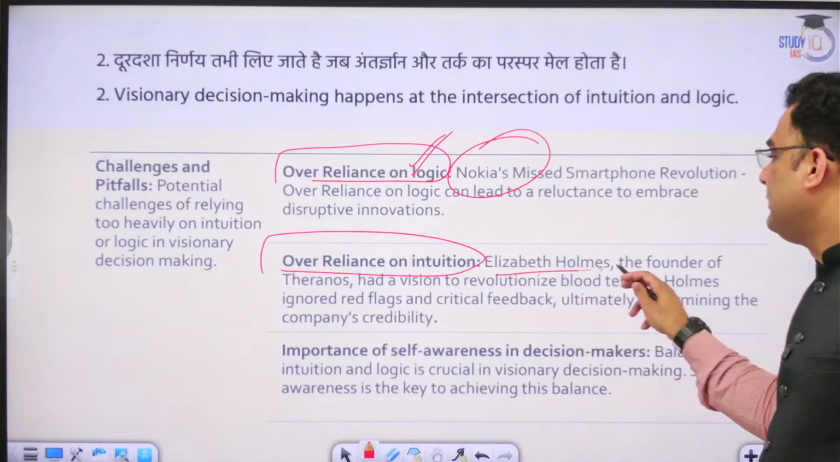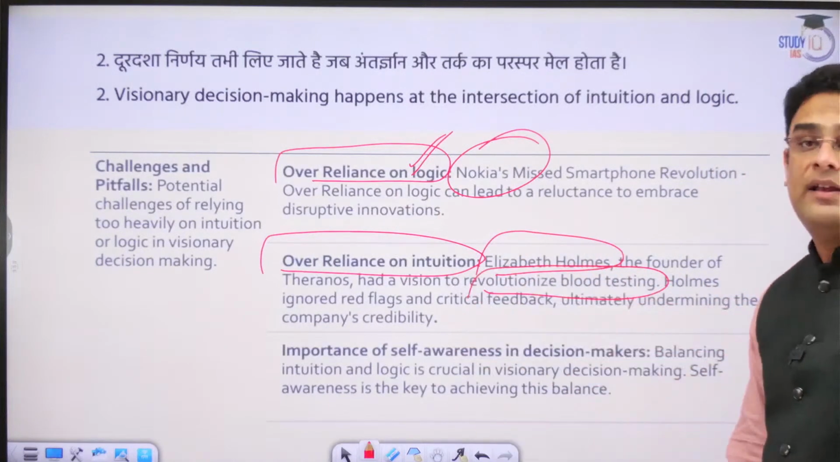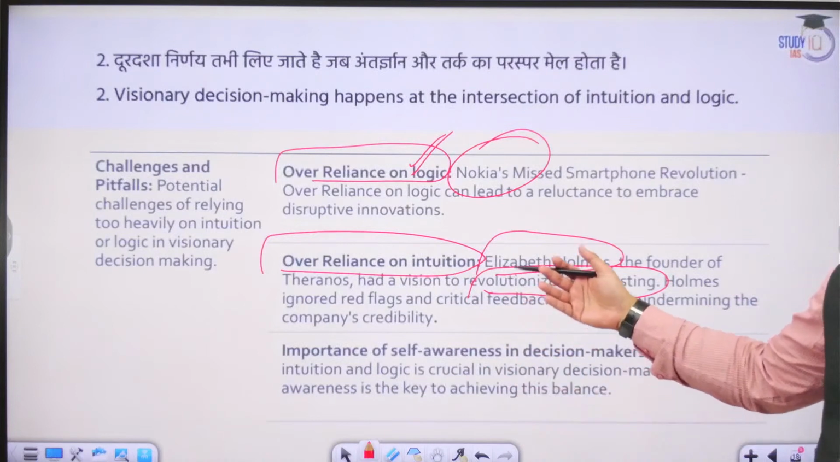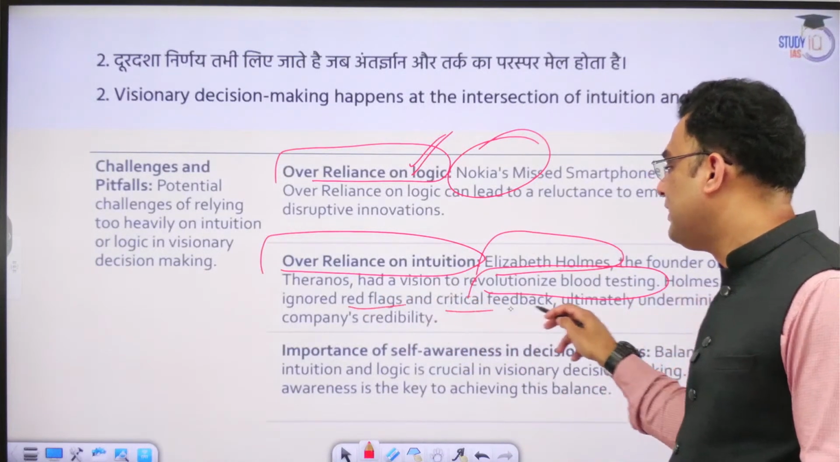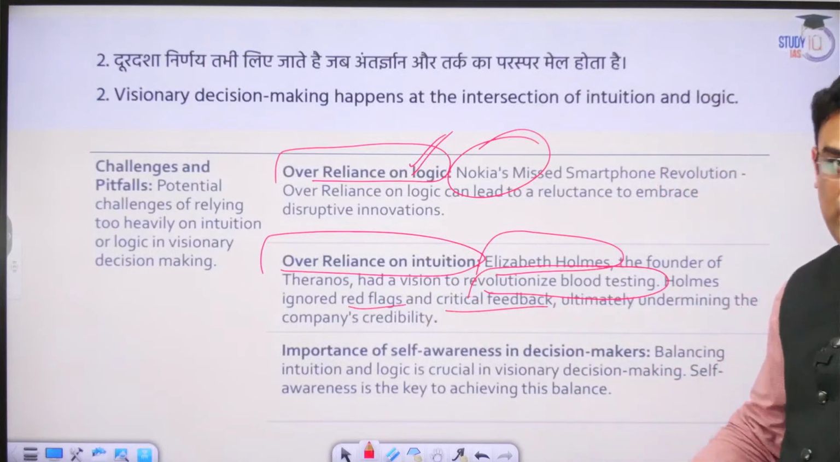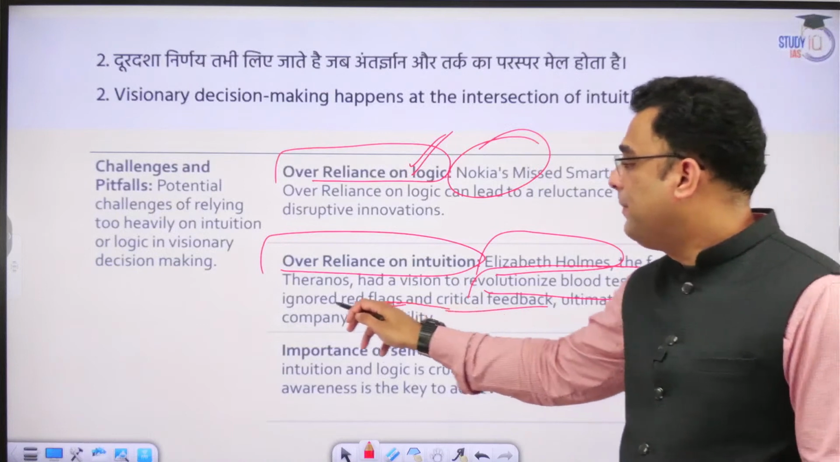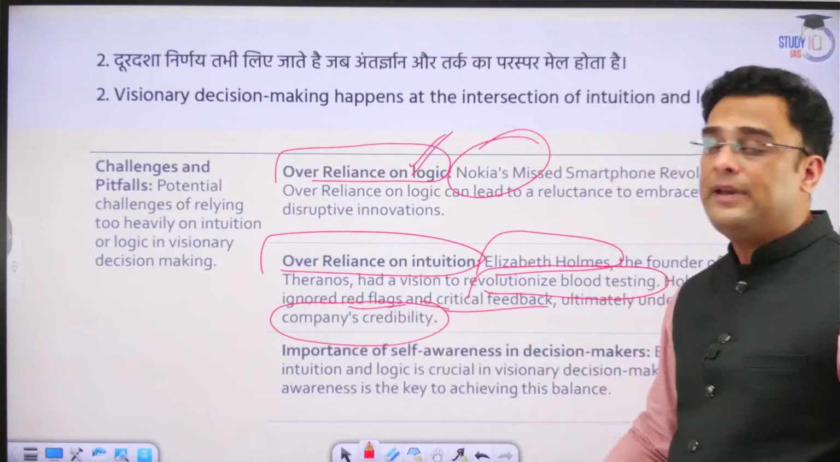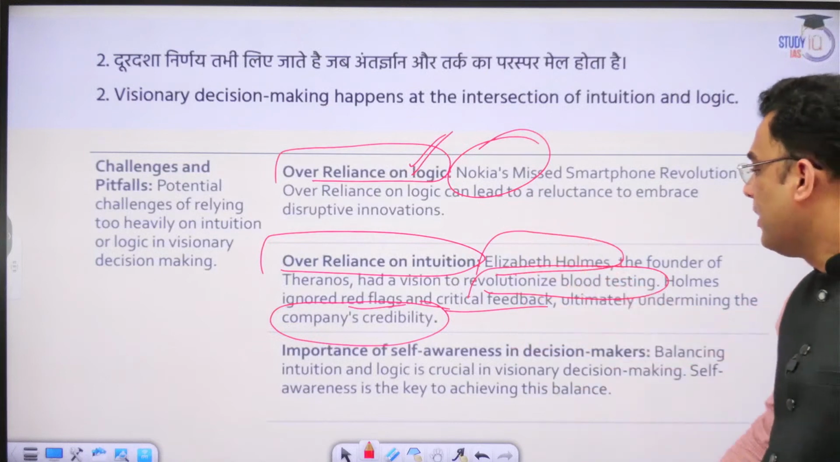The example of Elizabeth Holmes and her attempt to revolutionize blood testing is clearly a telling example of this. She ignored all the red flags and the critical feedback that was coming through the testing process, and that ultimately gave a very big dent to her company's credibility. So this is an example of the other side.